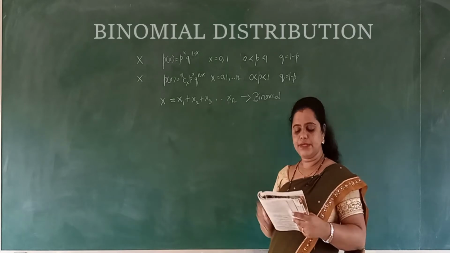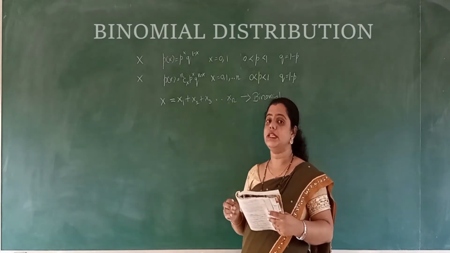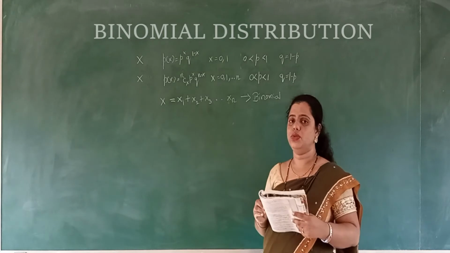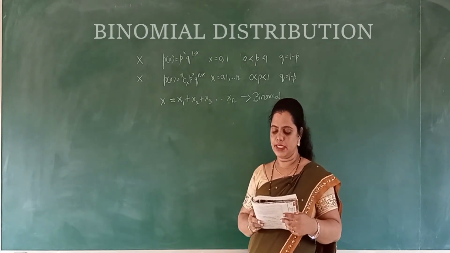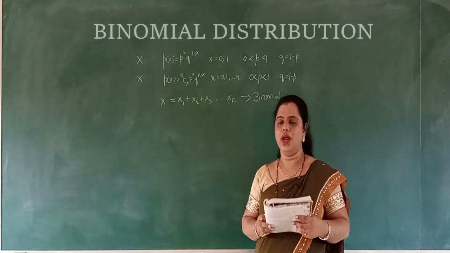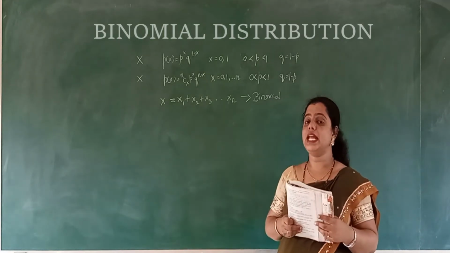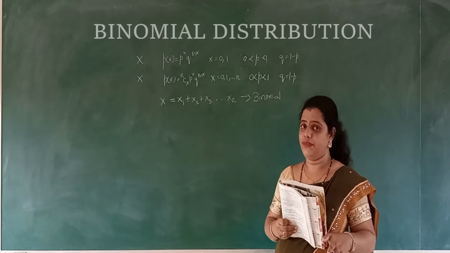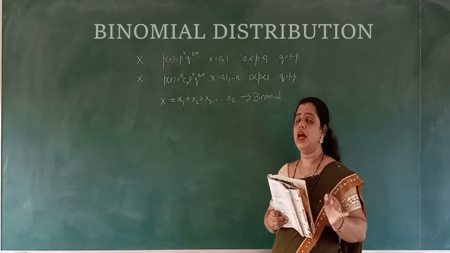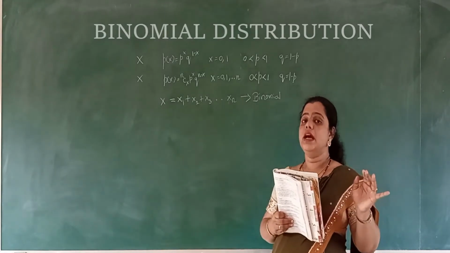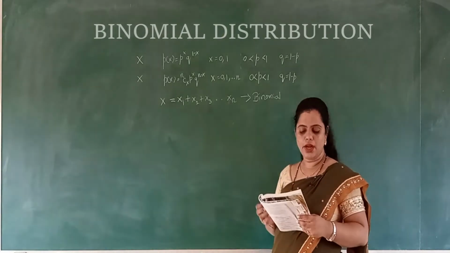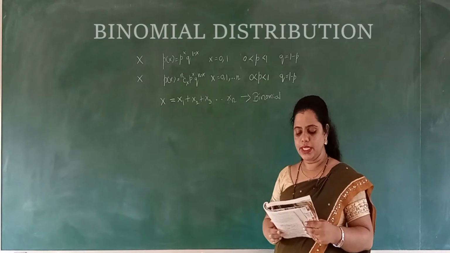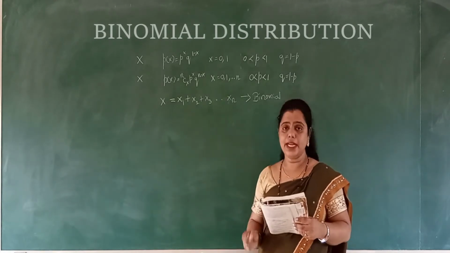Here n is finite and fixed. n is a definite number you are going to give, and it is fixed also. Each trial can result either in a success or a failure, as it was in the Bernoulli distribution, that is, presence or absence. They are mutually exclusive and exhaustive.